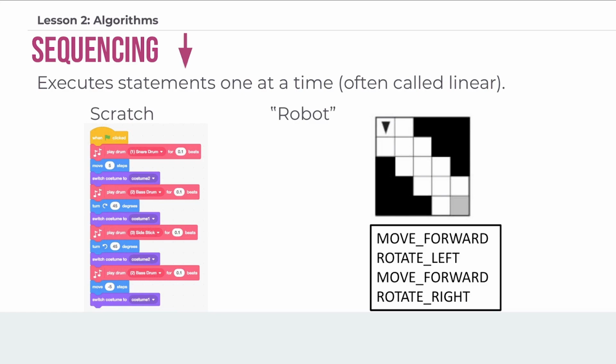And these are just some examples of what sequencing might look like. On the left, you see an example from Scratch. You will actually work with this particular algorithm. And then on the right, you see an example from the APCSP exam, a type of thing that you might see on there, a robot algorithm. And this algorithm will move the robot to its desired destination.